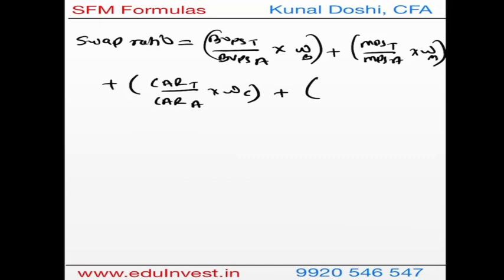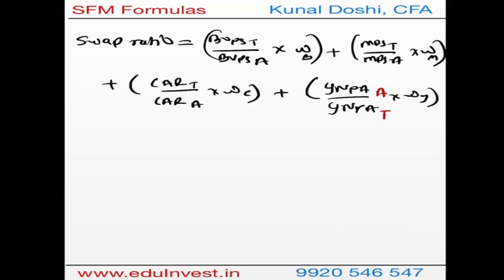And finally you have gross NPA and the weight of gross NPA, but in this case there is a twist. In the numerator you have gross NPA of the acquirer divided by the target. That's a twist, because gross NPA being higher is a negative sign.